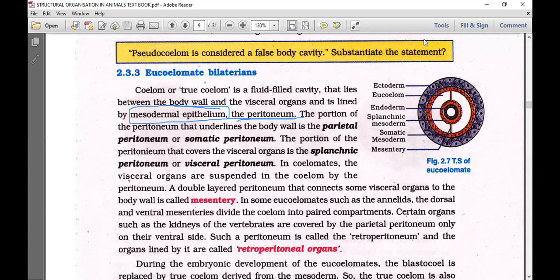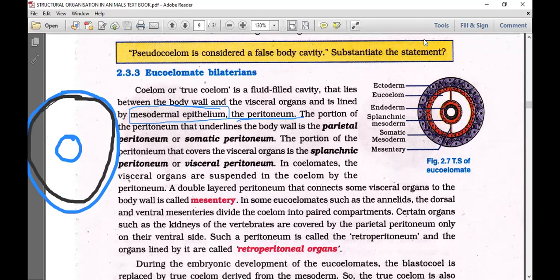So this peritoneal layer has some terms. Earlier we have seen somatic mesoderm and visceral or splanchnic mesoderm. As I said earlier, in the adult we are going to call it the peritoneum. I'll change the color here to show the mesoderm, as I'm drawing the mesoderm with a black line. In the adult, we have separate terms. What are they? Parietal peritoneum.